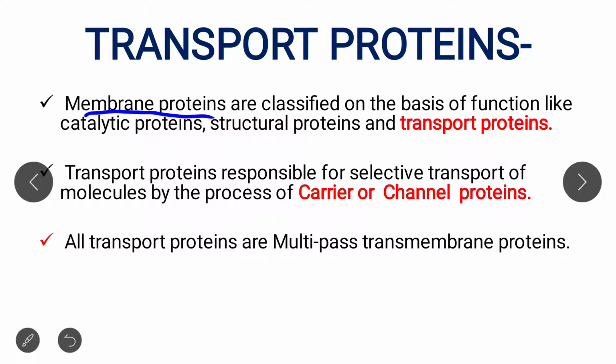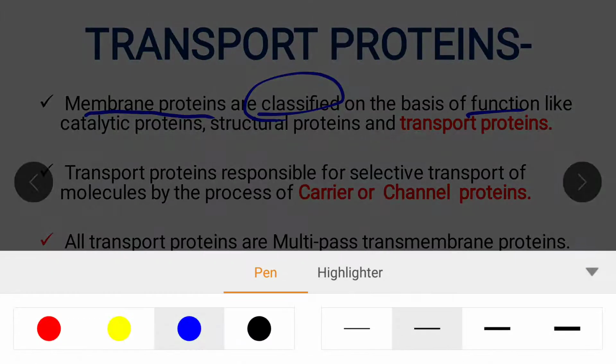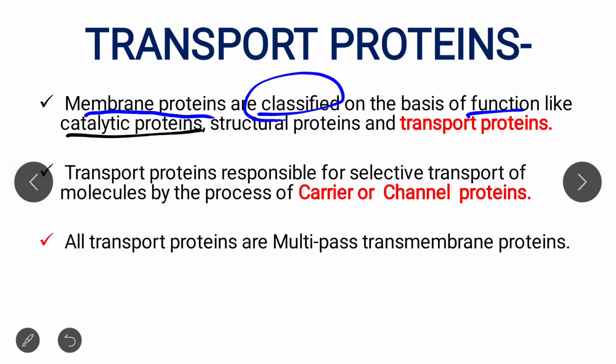See, membrane proteins are classified on the basis of function, and the classification has three types. One is catalytic proteins, one is structural proteins, and the most important is transport proteins. In today's lecture our discussion will remain strictly on the transport protein.